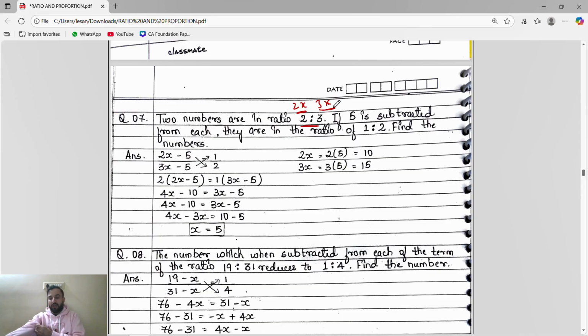Obviously guys, we know if the number is given in ratio, we will remove the ratio, we will bring the x. So the two numbers are in the ratio 2 is to 3, the numbers will become 2x and 3x. Yes sir. If 5 is subtracted from each, guys, nothing we have to do. Whatever is given in the statement, we have to do the same thing.